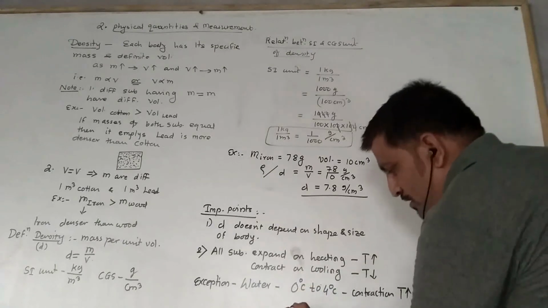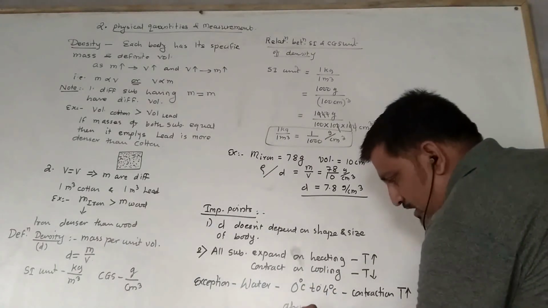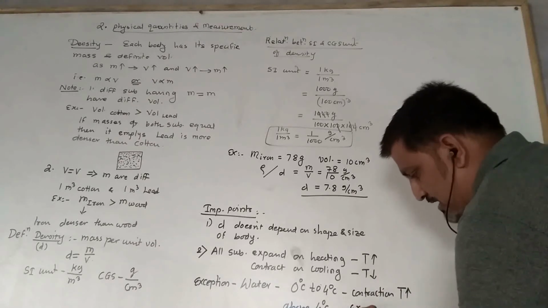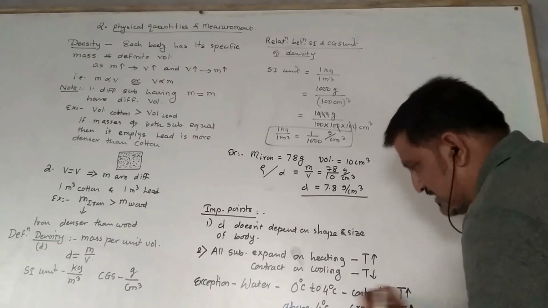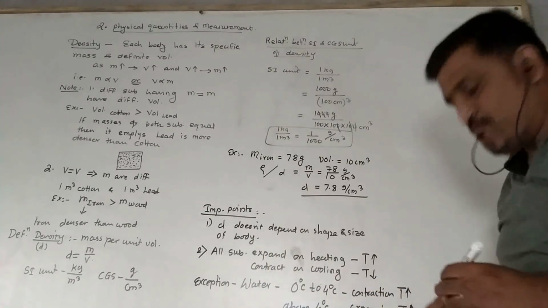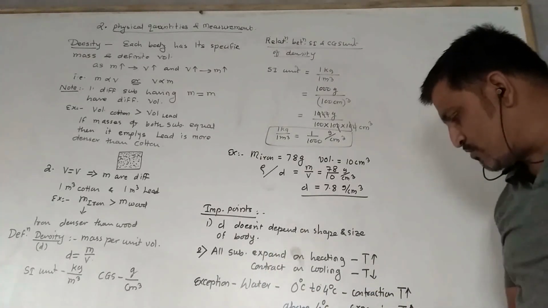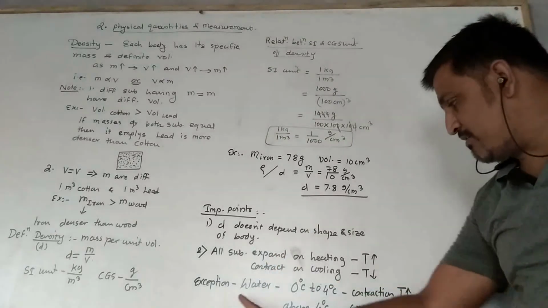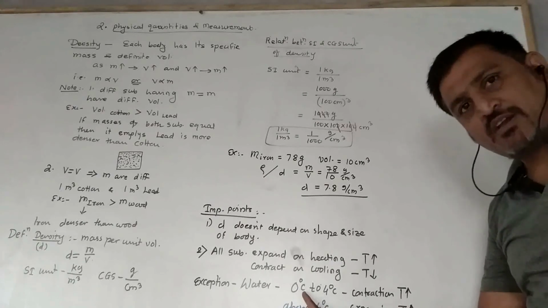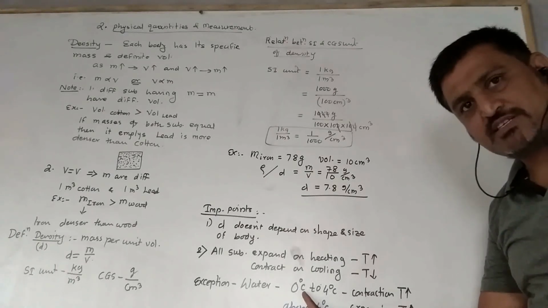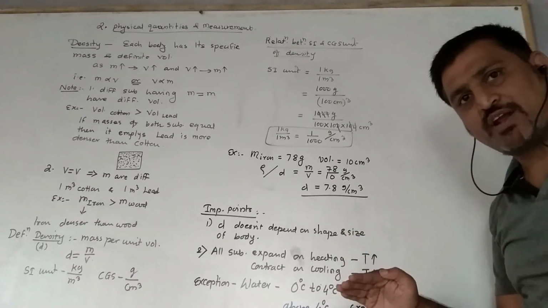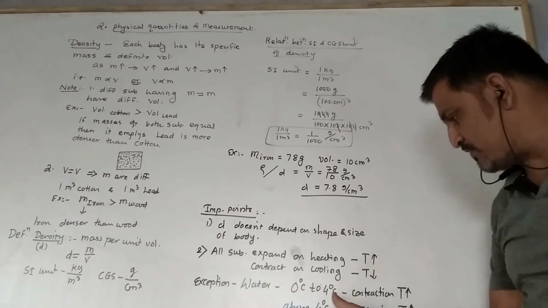And above the 4 degrees Celsius, if we raise its temperature, then it shows expansion. Means again it behaves like the remaining substances. But in this specific range, means 0 degrees Celsius to 4 degrees Celsius, water starts contracting. So this is a very important point.